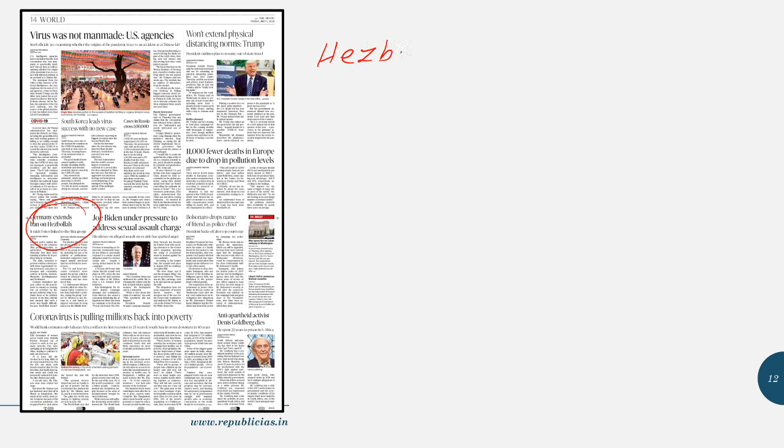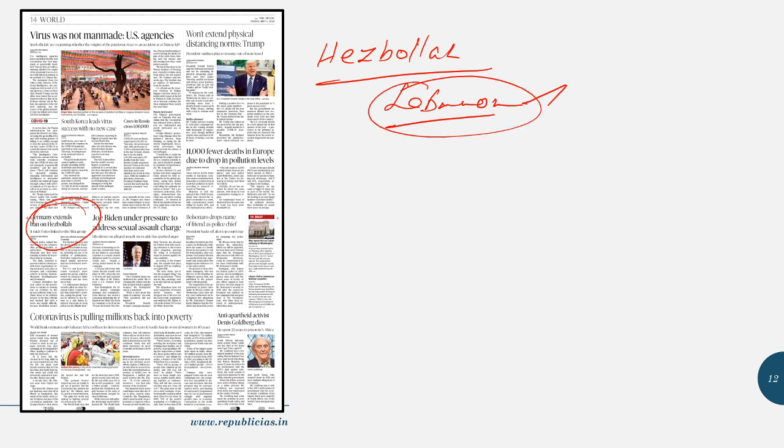This happens to be a Shia group, or we can also say a militant group or a Shia Islamic political party based in Lebanon. Fine. And this group is considered to be a terrorist organization in some countries. So this leads us to a question: who names a particular organization as a terrorist organization, and what is the procedure for it?